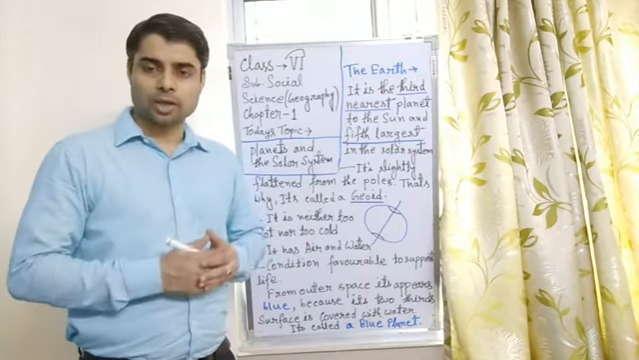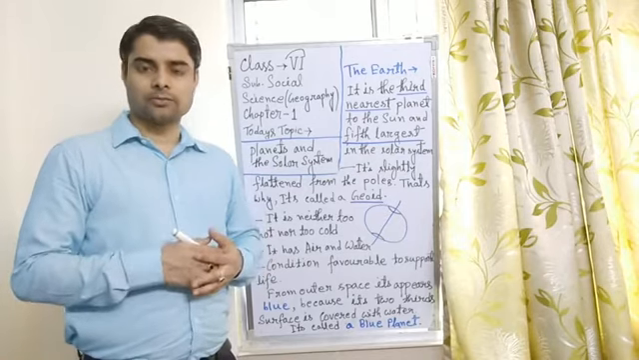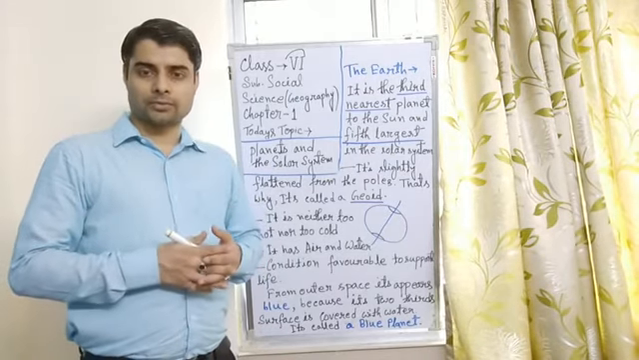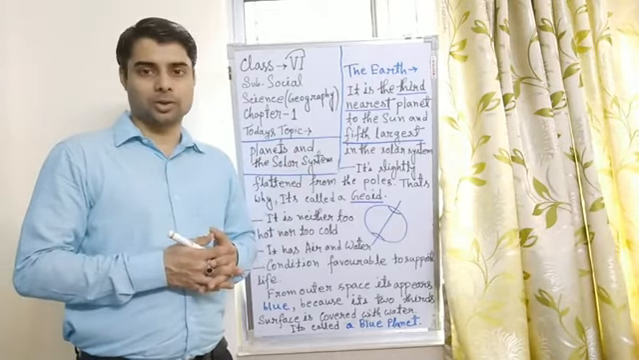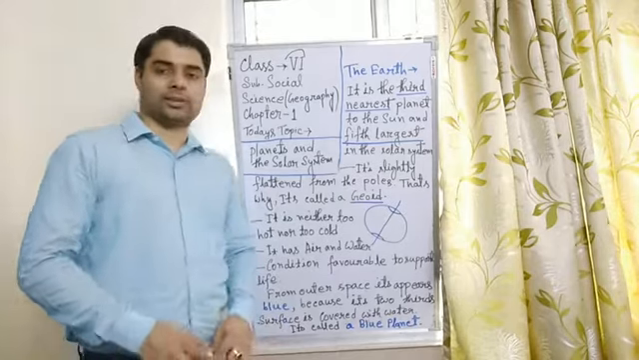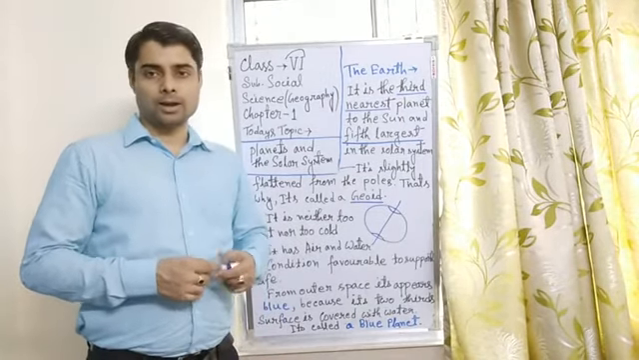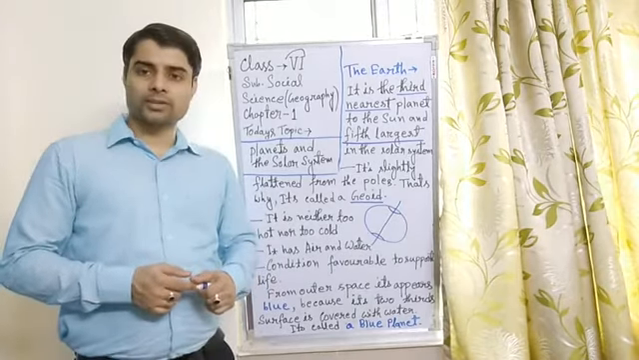The astronauts, from the moon and outer space, have taken pictures, and in those pictures the Earth appears blue. So that's why Earth is called the blue planet. So that's all for today's lesson.